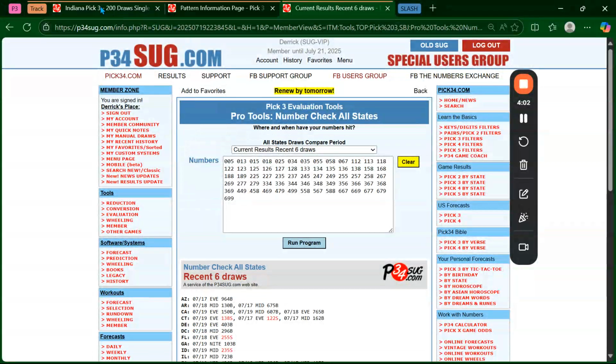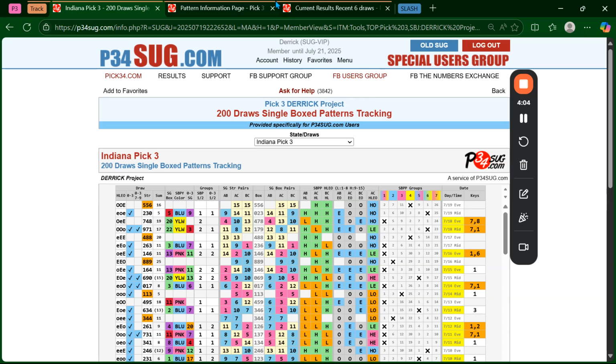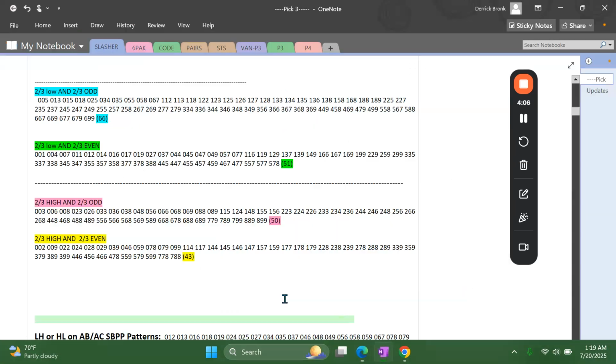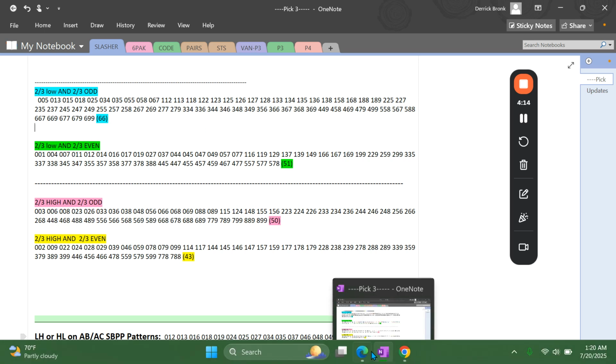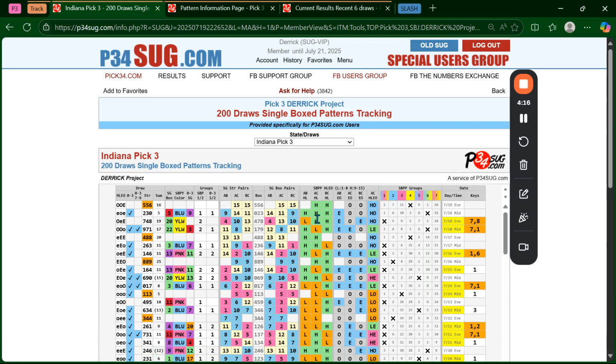And so if you go to Indiana and look at Indiana, what are we looking at again? We're looking at the 2 lows. I just call it 2 lows, even though it can be 3. So 2 lows and 2 odds. When you come over here, you're going to look immediately at Indiana, and we're going to look for 2 lows. So where's the last 2 lows? The last 2 lows is right here.